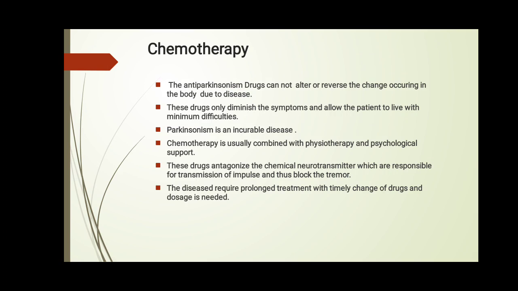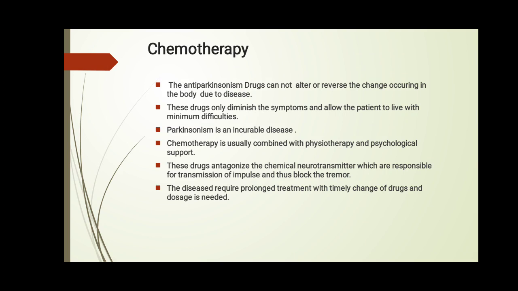These drugs only diminish the symptoms. They do not cure Parkinsonism completely. Got it? They diminish the symptoms and allow the patient to live with minimum difficulties. So Parkinsonism is an incurable disease.